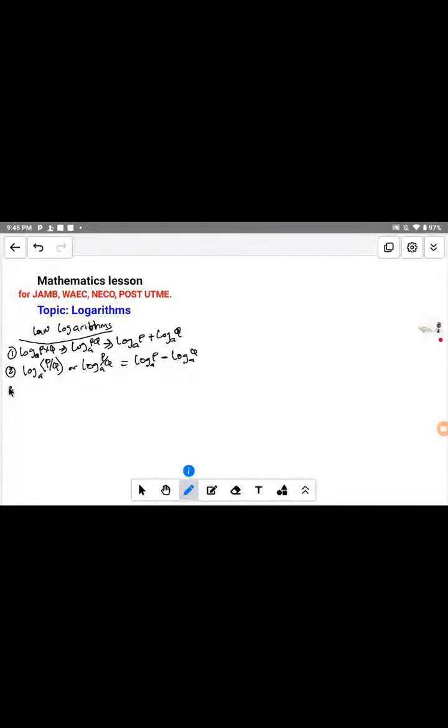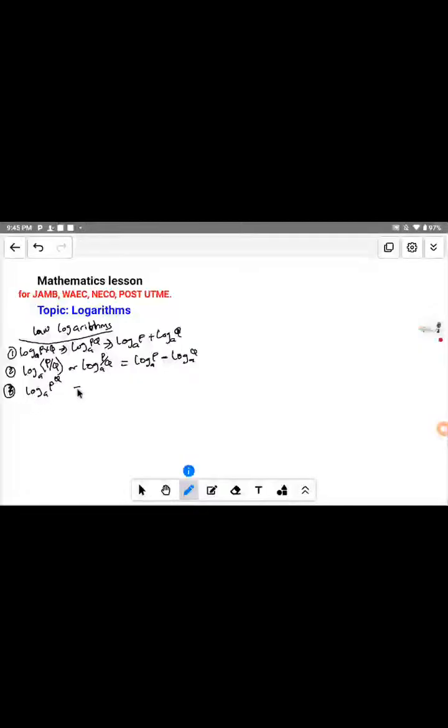So let's move to the third law. I would like you to know this third law because it's also a very important law that you should take note of. This one is called the power law of logarithm. It says that if you have log of base a of p raised to the power of q, log of base a, p raised to the power of q.